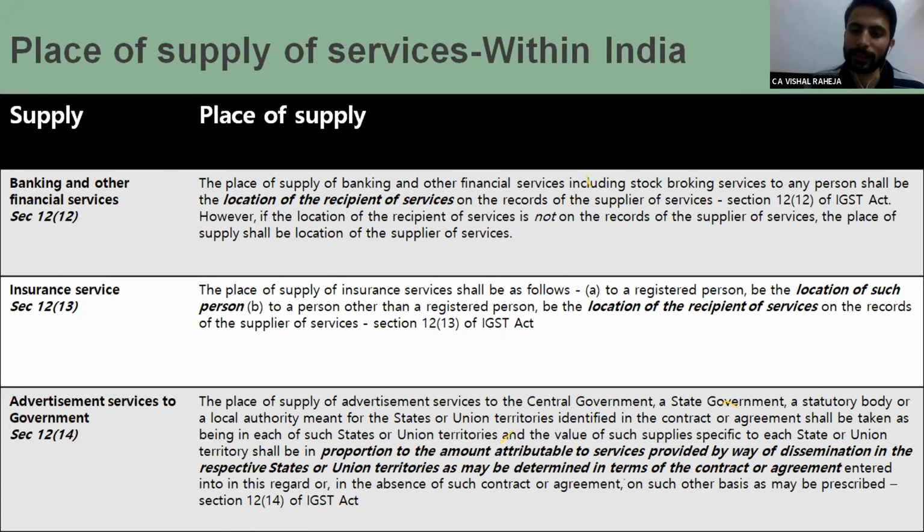For example, the central government hired an agency and the advertisement would be for n number of states. In that situation, the law says you have to determine how that benefit shall be attributed. If it is attributed to only one state, then only that state shall be the place of supply. If there are multiple states, then the proportionate mechanism should apply.